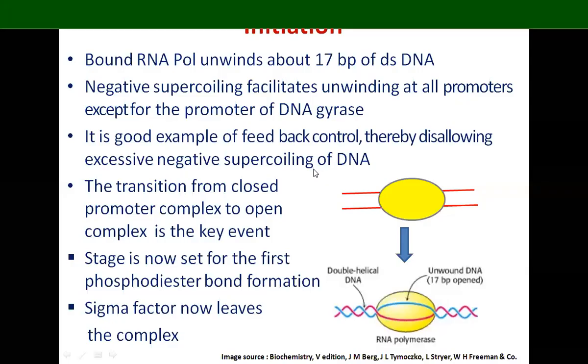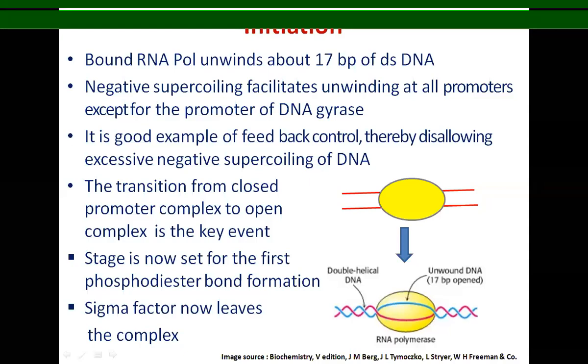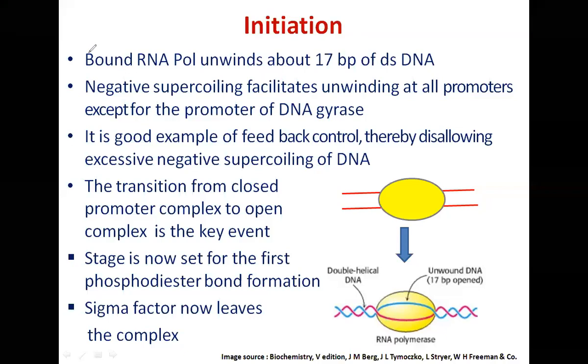Now, what does bound RNA polymerase at the promoter do? This bound RNA polymerase at the promoter unwinds approximately 17 base pair of double-stranded DNA. So the original situation is this. RNA polymerase is bound to the promoter region. What does it do? Once it binds to the promoter region, it unwinds about 17 base pair of the double-stranded DNA. So RNA polymerase is bound to double-stranded DNA. This is double-stranded DNA.